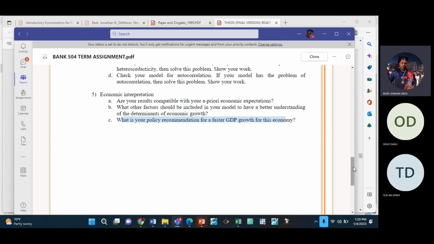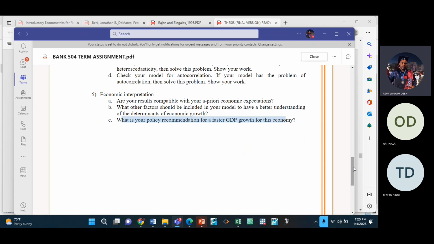Because if FDI increases, it will increase economic growth. Then you should suggest some steps they can take. For instance, how can the government increase FDI? FDI is foreign direct investment, which means investors from other countries are coming to invest in your country. So how can the government attract investors? Yes, it can lower taxes.